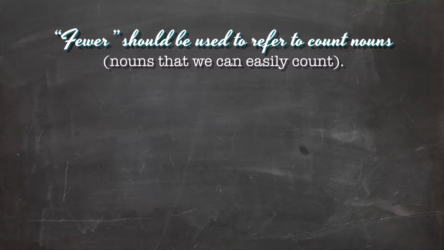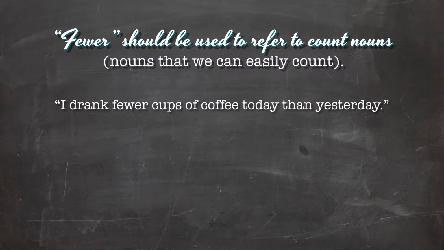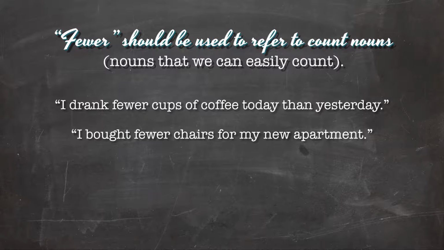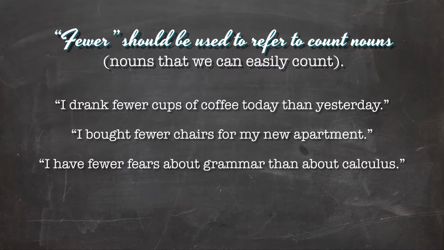Fewer should be used to refer to count nouns. Those are the ones we can easily count, like books. I drank fewer cups of coffee today than yesterday. I bought fewer chairs for my new apartment. I have fewer fears about grammar than about calculus.